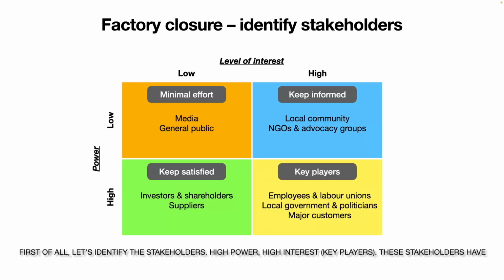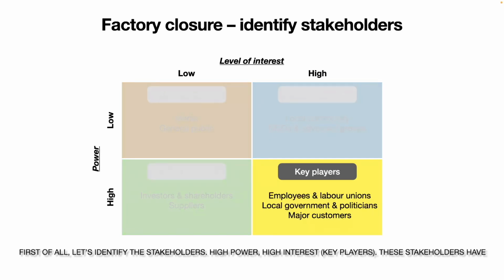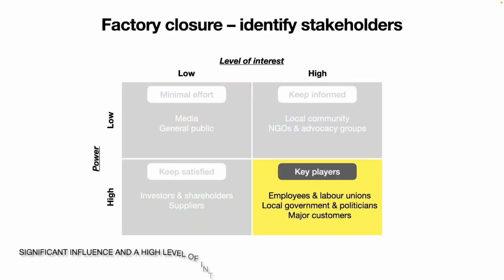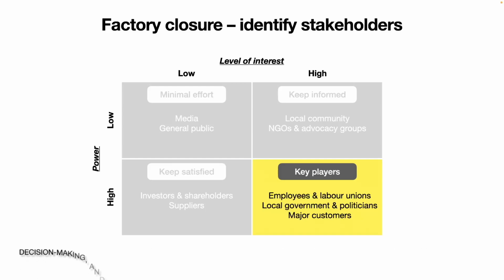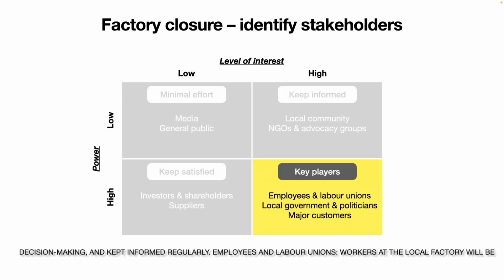High power, high interest: key players. These stakeholders have significant influence and a high level of interest in the decision. They must be managed closely, involved in decision-making, and kept informed regularly. Employees and labor unions. Workers at the local factory will be directly affected by the closure. They have a high interest and may exert significant power through protests, strikes, or legal actions.